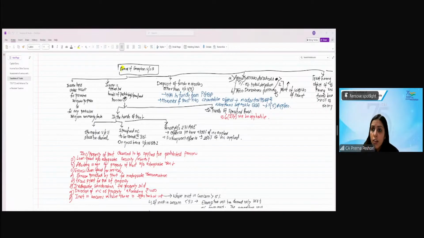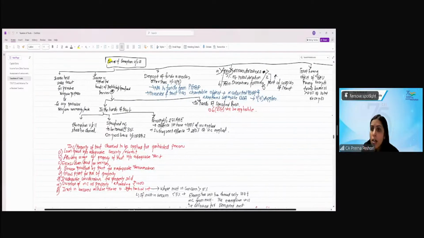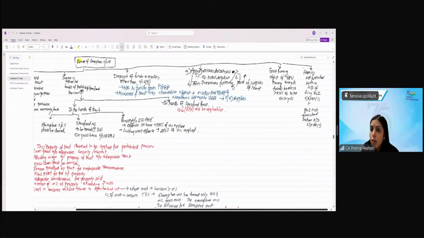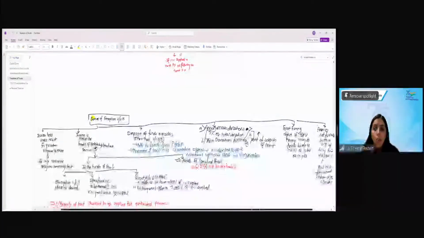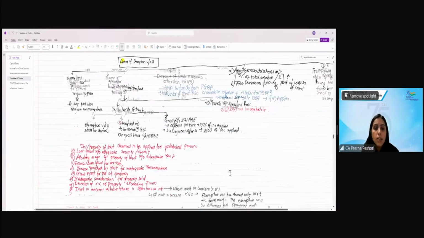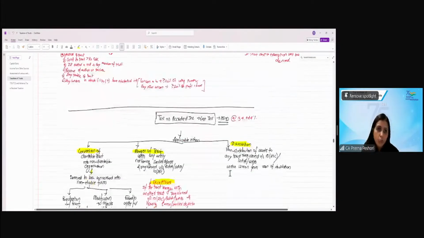If I have anonymous donations greater than 5% of total donation or more than 1 lakh, or the anonymous donation forms part of the corpus of the trust, it can result in denial of exemption only with respect to the anonymous donation. Trust having the object of general public utility, having receipts from business greater than 20% of total receipts, and Form 10 is not furnished within the due date of return of income, or return of income is not filed, will result in denial of the exemption.